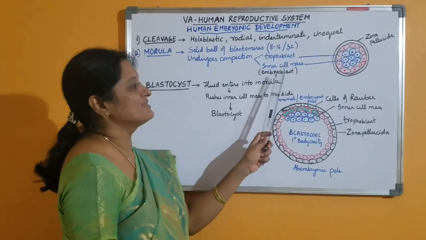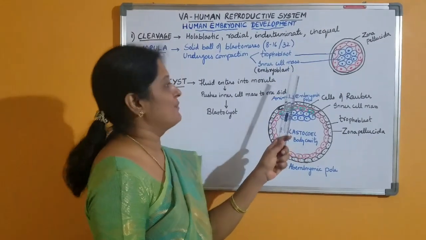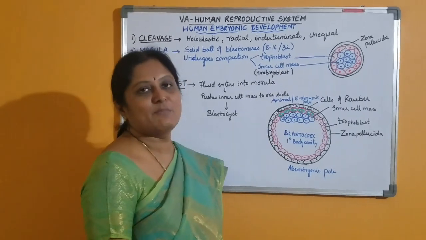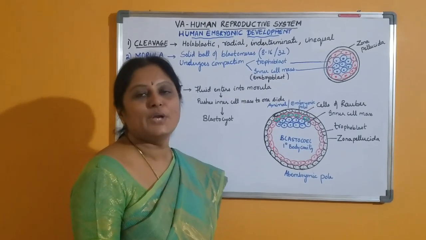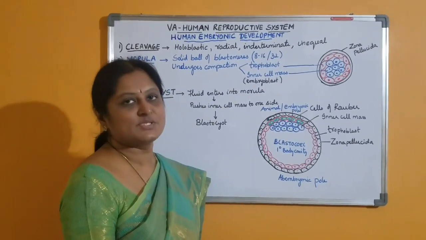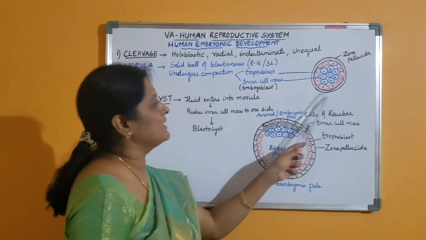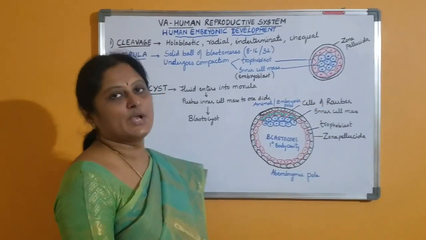This inner cell mass is also called the embryoblast because it gives rise to the embryo proper. And this inner cell mass is made up of pluripotent embryonic stem cells which give rise to all tissues and organs. And this morula is surrounded by a layer called the zona pellucida.